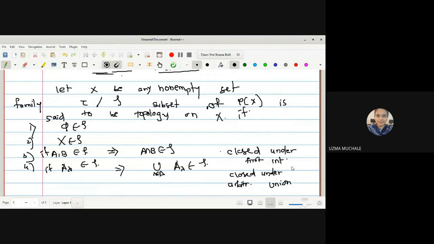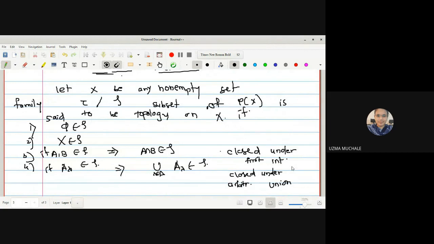What is two? Two is any subset of the power set of X. Now one may know what the power set of X is. How do you write the power set of X? If suppose X has only three elements, how do you write the power set of X? It is with the help of 2 raised to 3. That is, it will have a total of 8 elements, right?